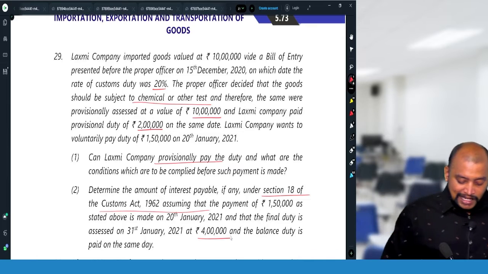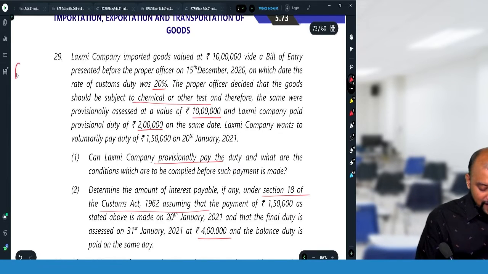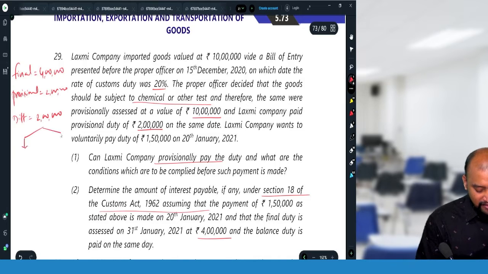So final assessed duty is 4 lakhs, provisional assessment 2 lakhs. What is the difference? The difference is 2 lakhs. How is the 2 lakhs paid? So 1,50,000 is paid one time, and thereafter 50,000 rupees is paid.